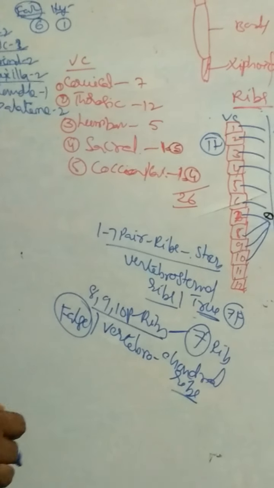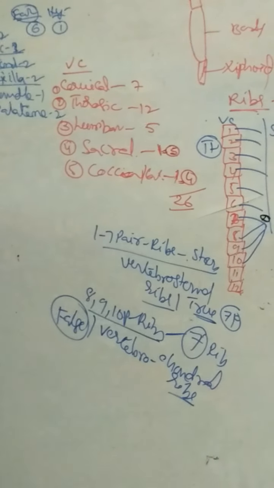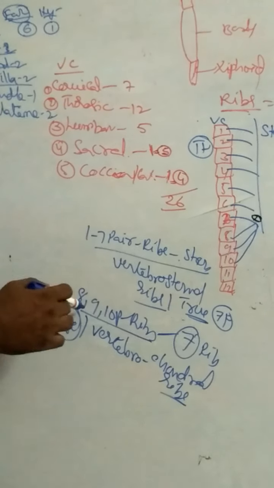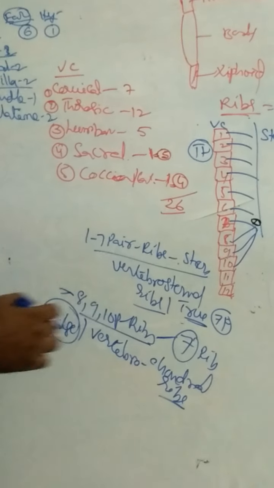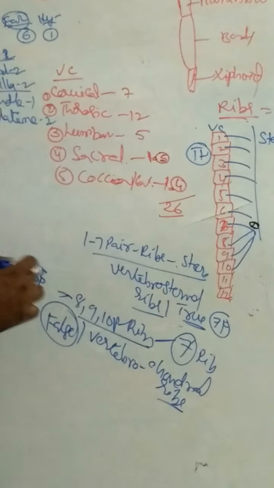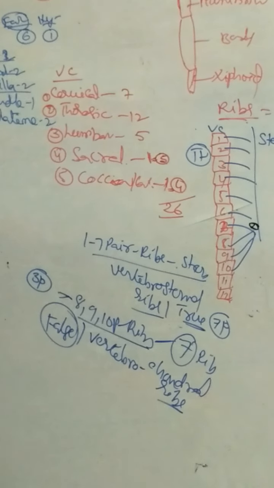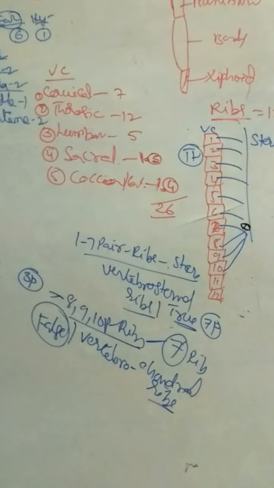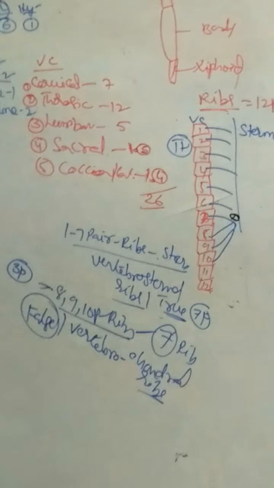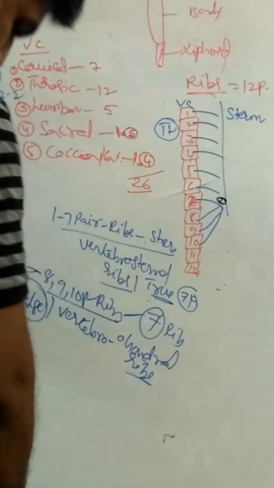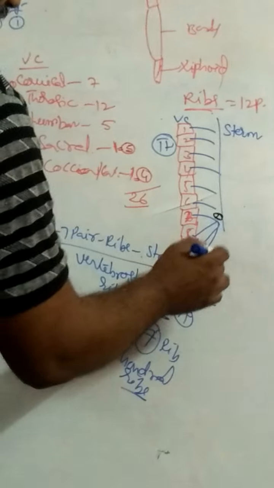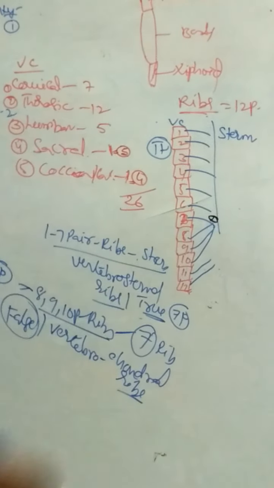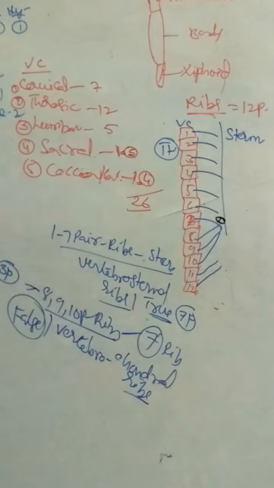Vertebrochondral ribs, or false ribs. Number of vertebrochondral ribs: 3 pairs, the 8th, 9th, and 10th. 3 pairs are vertebrochondral. And the remaining 2 ribs are free or floating ribs; they do not attach to the sternum or any other rib.